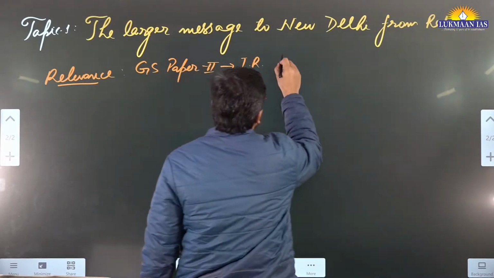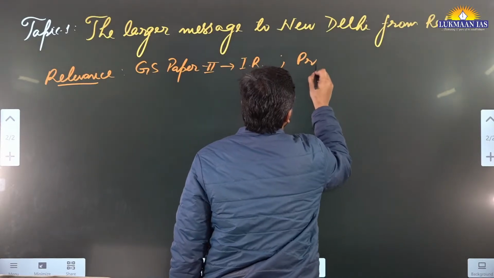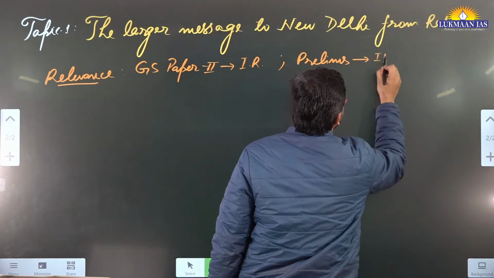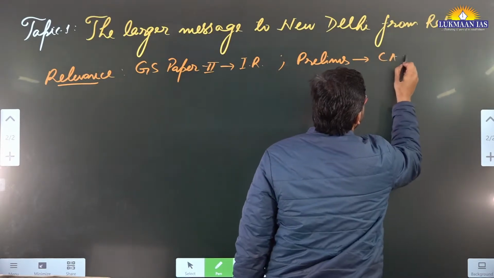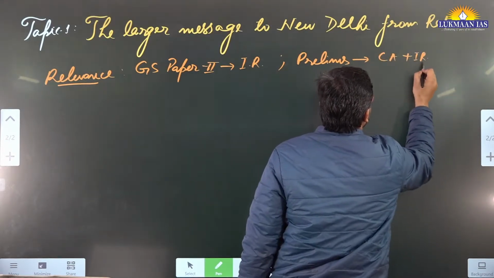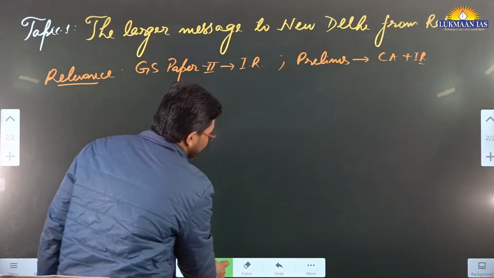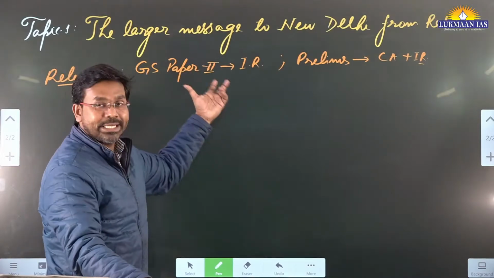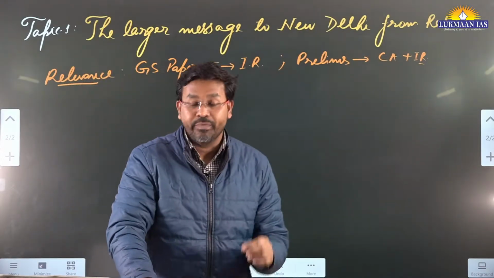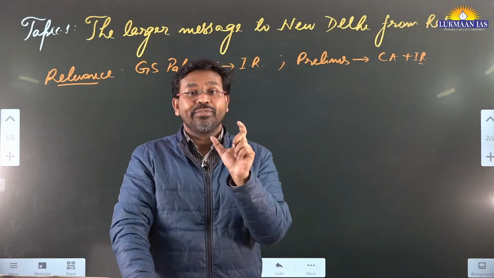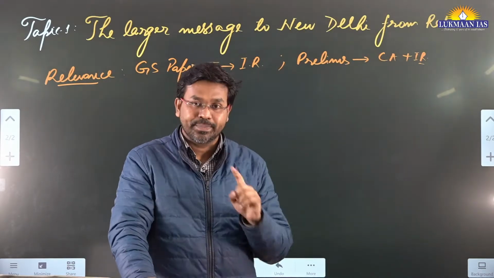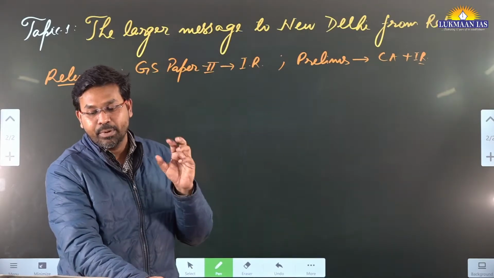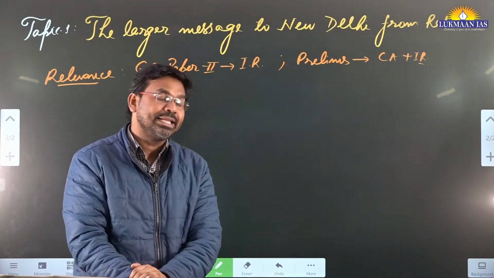Also, this article is important for the prelims exam, under current affairs and IR, that is, current affairs of national and international importance. So this topic is important. Through this topic, we will understand some factual things, the mapping related aspects that we discussed today, and also some of the important things that are happening in the Red Sea region.